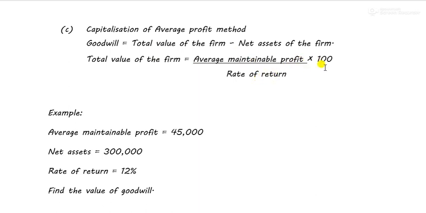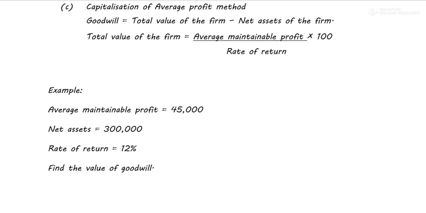They'll give you average maintainable profit and rate of return. You just have to calculate the total value of the firm, and then subtract net assets from it. You will get goodwill.